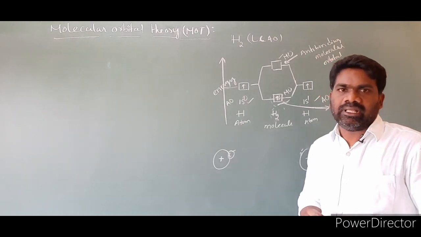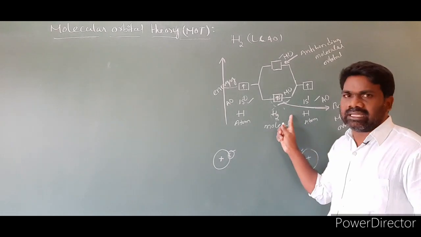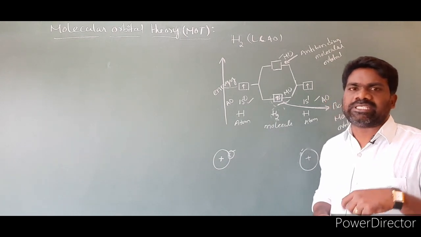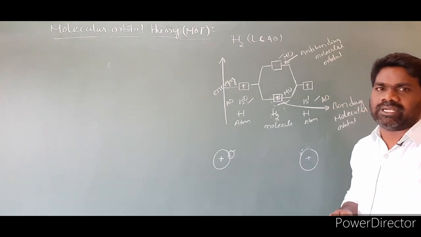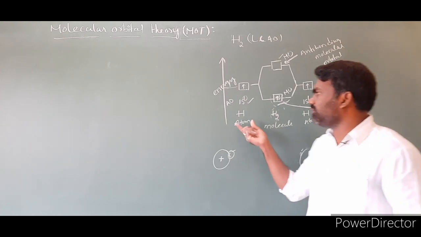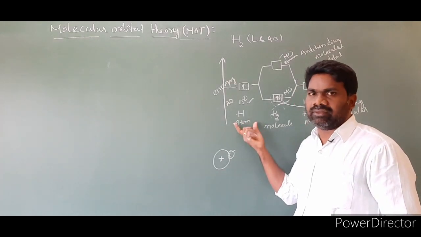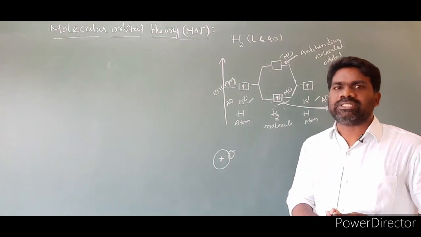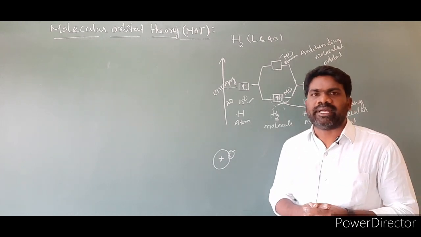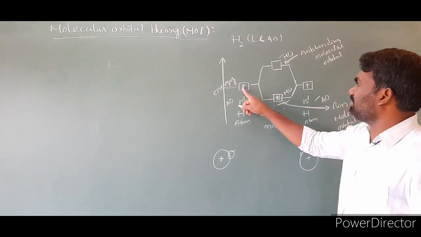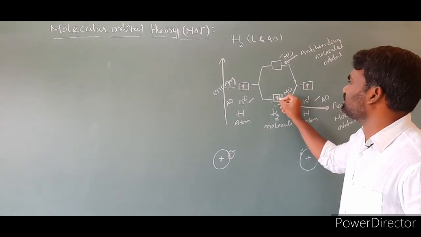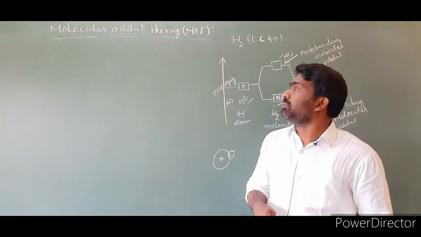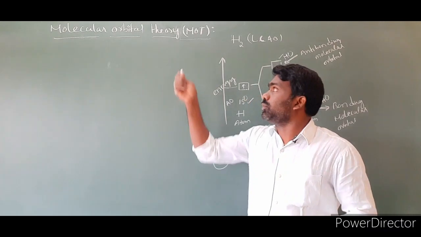The next point is, we have to fill the electrons in the molecular orbitals in accordance with the Aufbau principle, Pauli's exclusion principle, and Hund's rule of maximum multiplicity. How do we fill the electrons in atomic orbitals? We fill the electrons in the molecular orbitals according to three rules: the Aufbau principle, the second is Pauli's exclusion principle, and the third is Hund's rule of maximum multiplicity. Here one electron is there, here one electron is there, so I got two electrons in a molecular orbital. These are the postulates, or salient features, of molecular orbital theory.